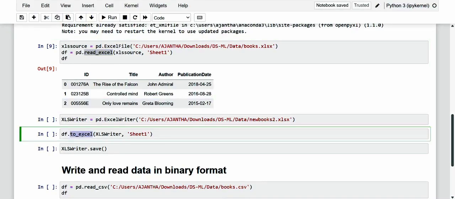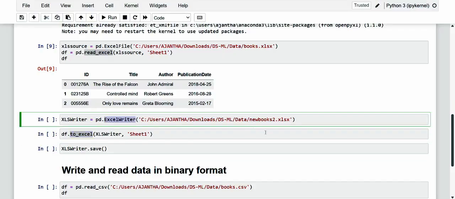But before using this method, it is necessary to first create an ExcelWriter object that writes to an Excel file, which is already there or to be generated. So here let me make use of an ExcelWriter, and here we are just going to use newbooks.xls, and I'm just going to execute this.